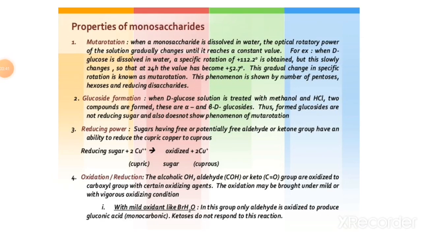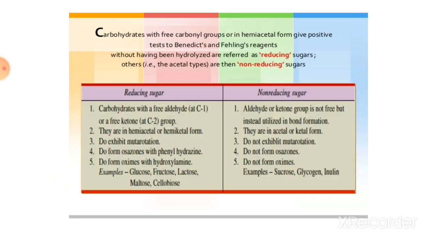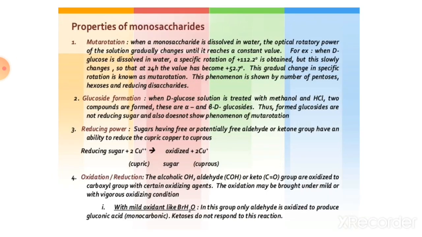Then properties of monosaccharide. Properties of monosaccharides are mutarotation, glycoside formation, reducing power, oxidation and reduction, dehydration, methylation and esterification. These are the most important properties of the monosaccharide. Now see one by one what is meant by mutarotation. When a monosaccharide is dissolved in water, the optical rotatory power of the solution gradually changes until it reaches a constant value.